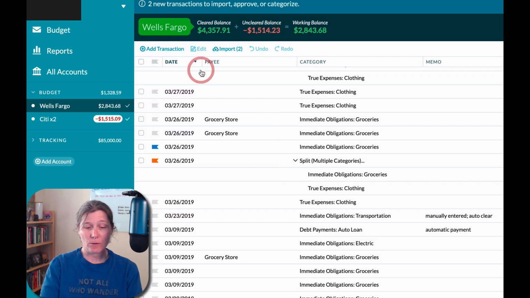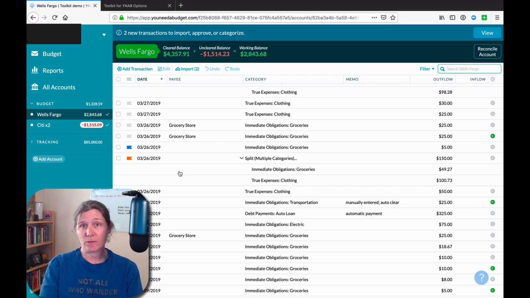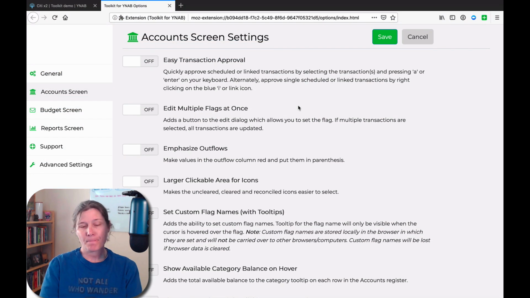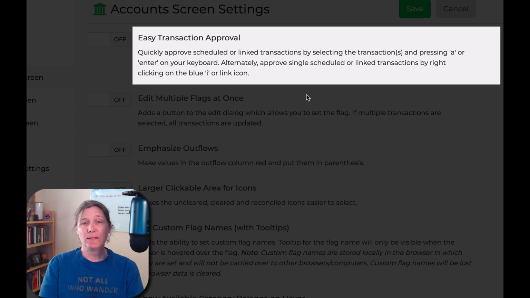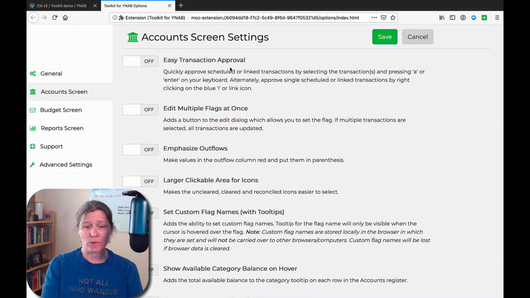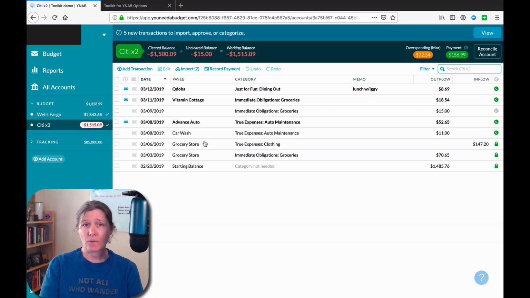So it lets us clear that list of selected transactions. The next setting is easy transaction approval. And what this does is it just makes it easier and faster to approve a list of transactions in YNAB. So let's look at the default behavior first.